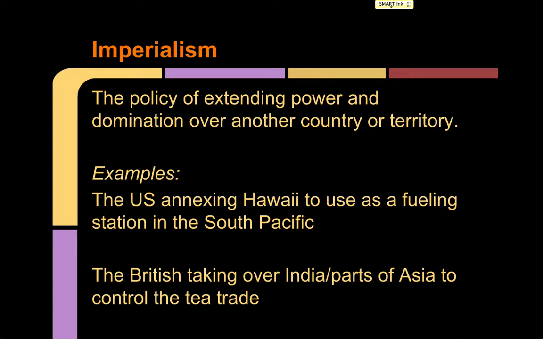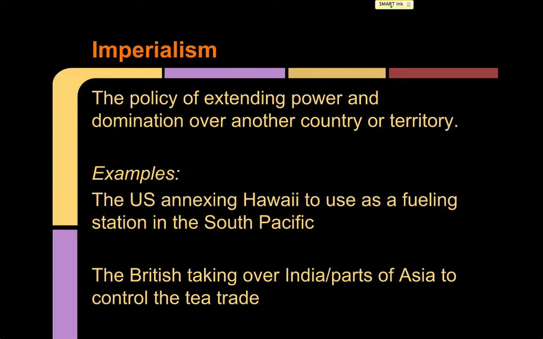I'll give you two examples before we go any further into the notes. You would probably want to add these examples on the side of your paper. Pick one of them and you can abbreviate or write it. Put a star on the left side of your paper and write one of these examples near the word imperialism.